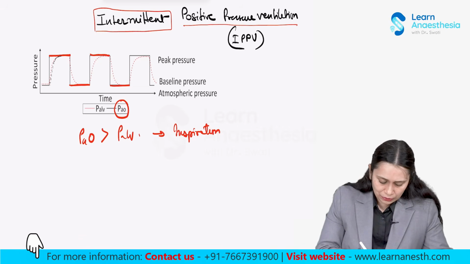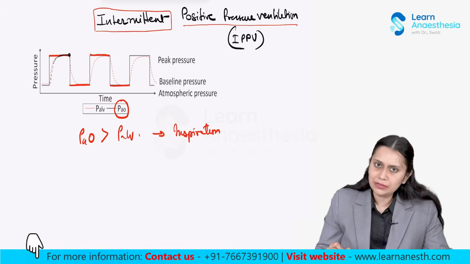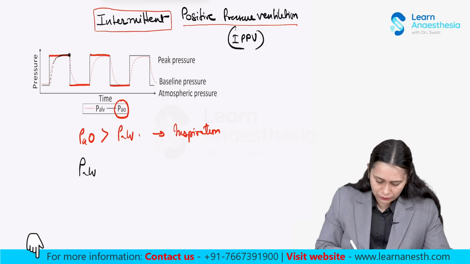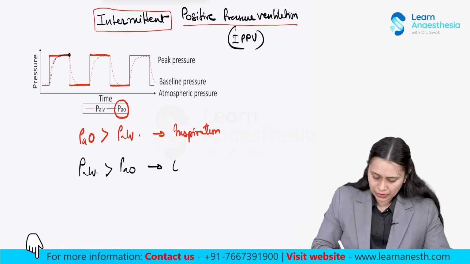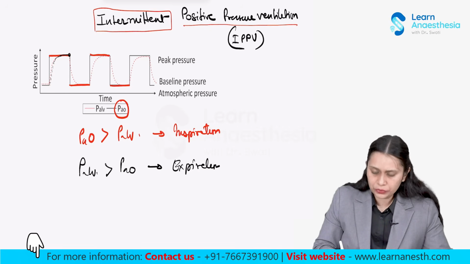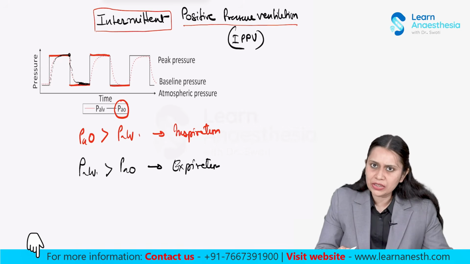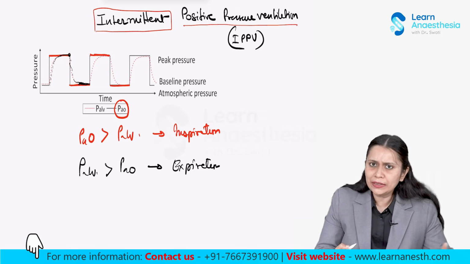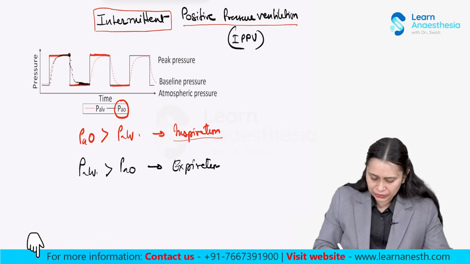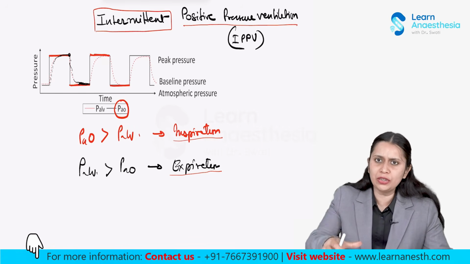And when the positive pressure is removed by the ventilator, the alveolar pressure is more than the airway opening pressure. So gas moves out. Expiration happens. When the gas moves out, the alveolar pressure again reaches the baseline. Now, when the alveolar pressure again reaches the baseline, at a particular time the ventilator again applies a positive pressure. So again there is a pressure difference, again an inspiration will happen, again an expiration will happen. So this intermittent positive pressure ventilation is causing inspiration and expiration.